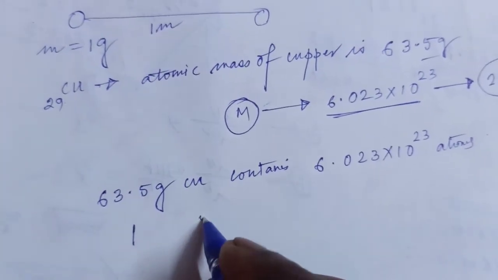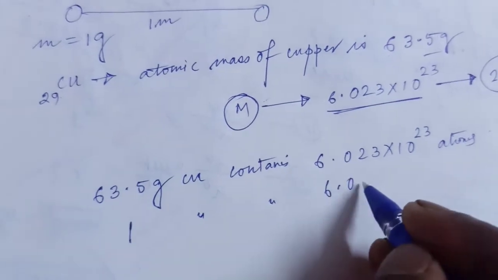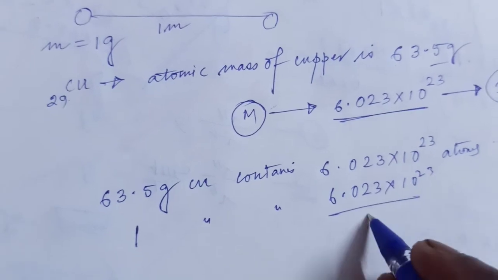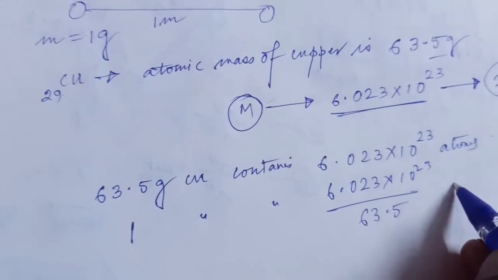So 1 gram of copper contains 6.023 × 10^23 divided by 63.5 atoms.